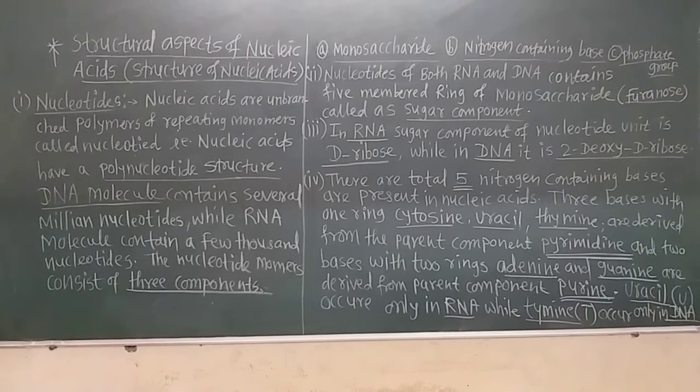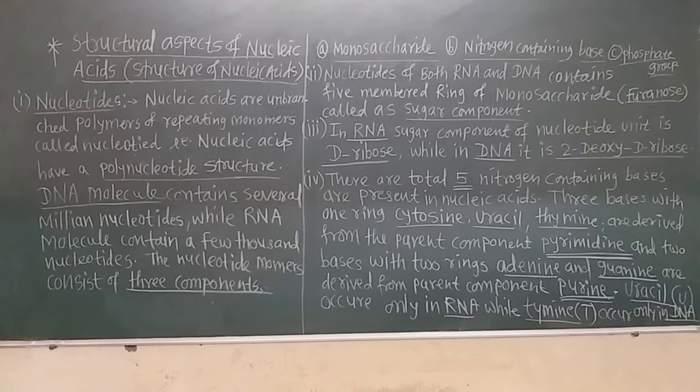Now these pyrimidines and purines are made from parent components. In the pyrimidines, in which only cytosine, uracil and thymine are present, the parent component forms only one ring. Remember that there is only one ring, and in purines the parent component has 2 rings.